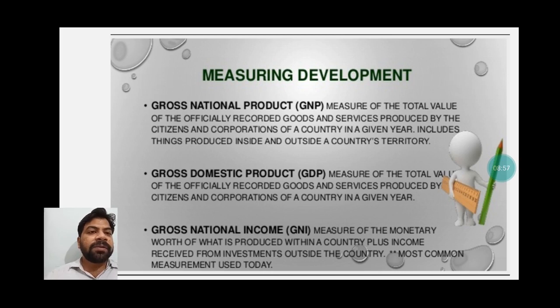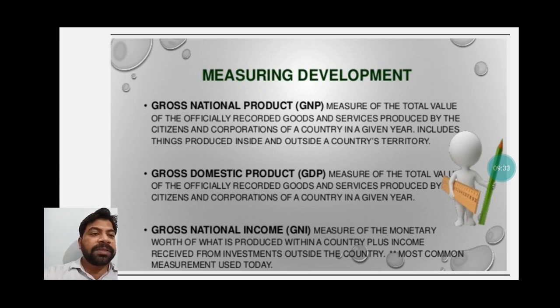So GNP, gross national product, is all production which our country did inside the boundary of our country, as well as what was done by our companies in any other countries also. So altogether it is becoming the GNP. It means our production in our country as well as whatever production our companies did in other countries, so that is becoming GNP, that is goods and services.